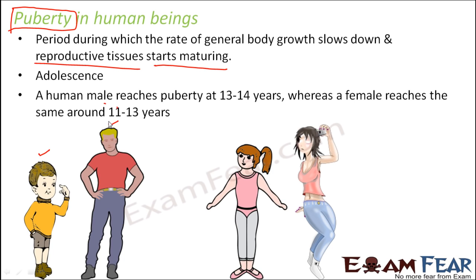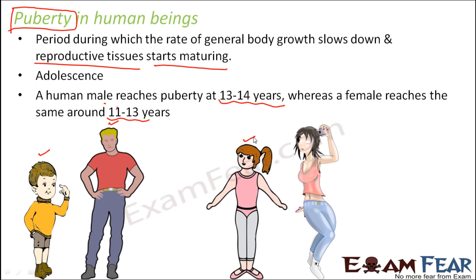And that phase, when these changes start appearing for the first time, is adolescence or puberty. In males it comes around when the person is 13 to 14 years old. However, in case of females, it comes a little earlier. When the female is around 11 to 13 years old, certain changes are seen.